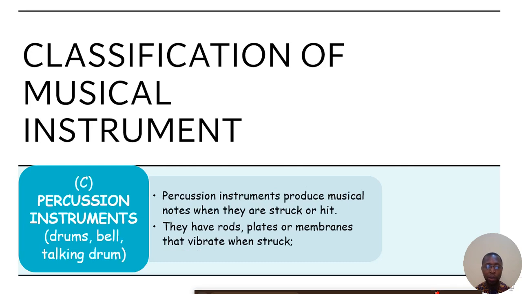And then the third category of musical instrument is the percussion instrument, which requires that you hit or strike them for them to vibrate. Such instruments are the drums, the bells, and the talking drum. These are the three categories of musical instruments that we have that give us pleasant sound.